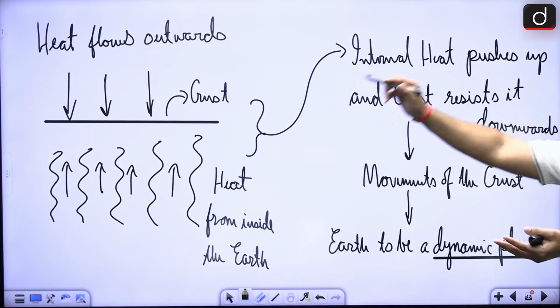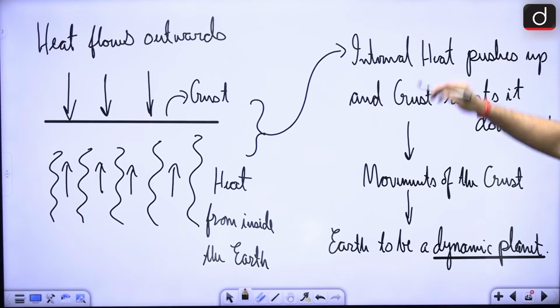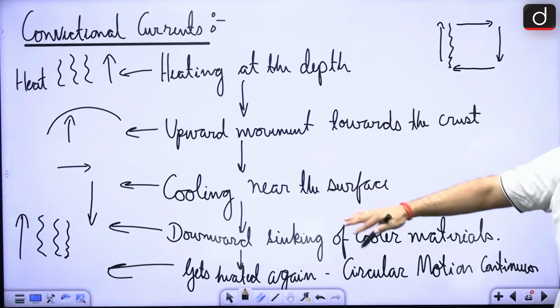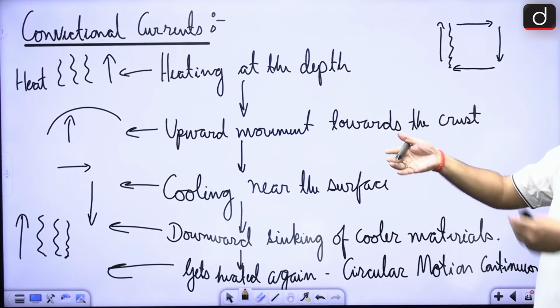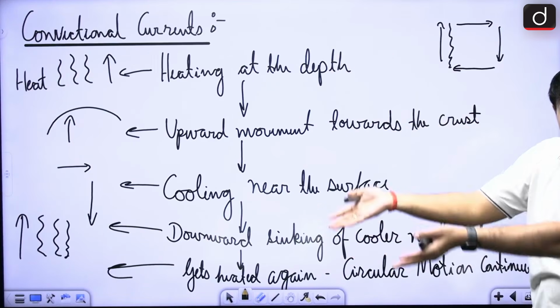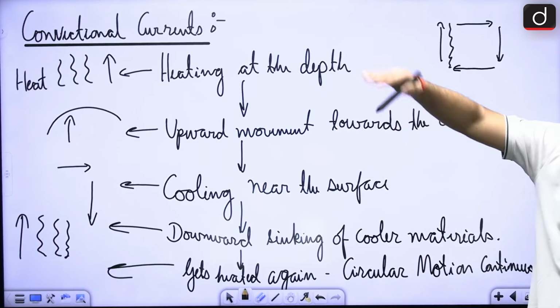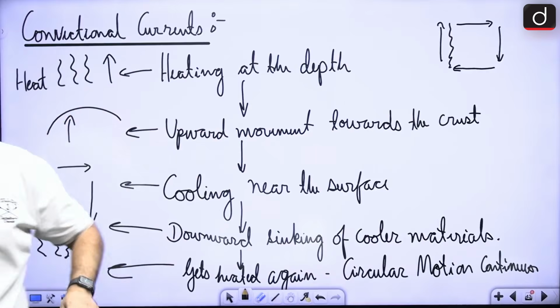Movement of the heat is happening inside the earth in a circular motion, right? Now if you look at this whole process, we'll go step by step. So there is heating from inside the earth, that is leading to the upward movement of this heat, right? This heat is moving up, but above it you find that there is a crust that is pushing itself downwards, right?